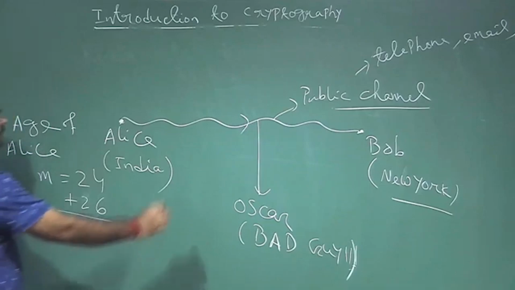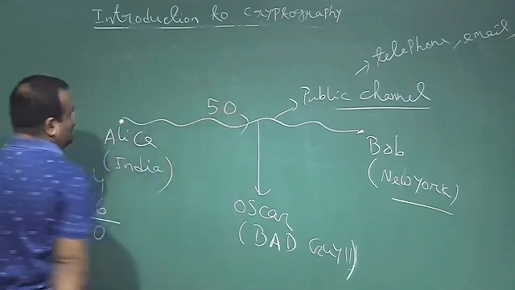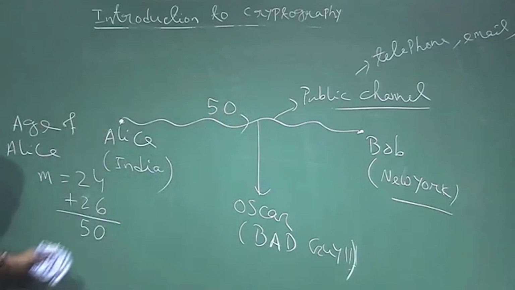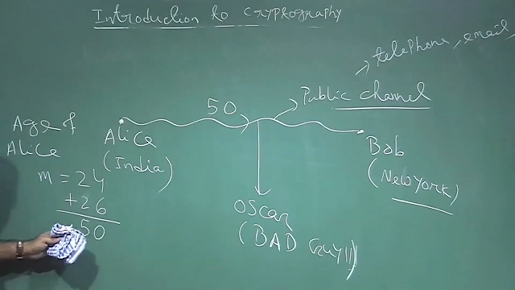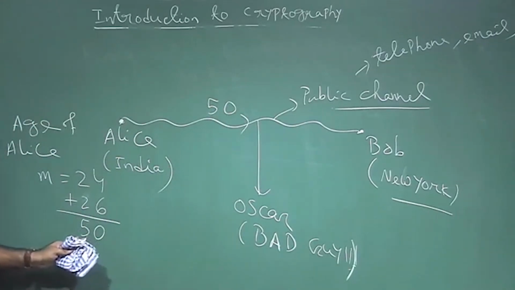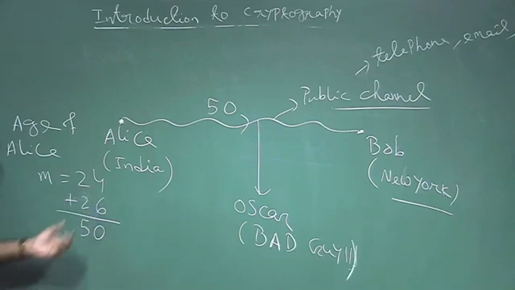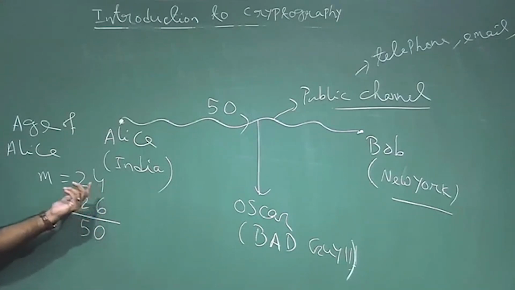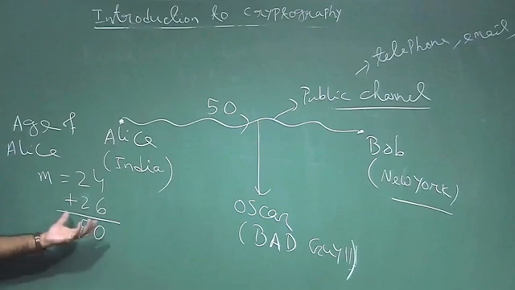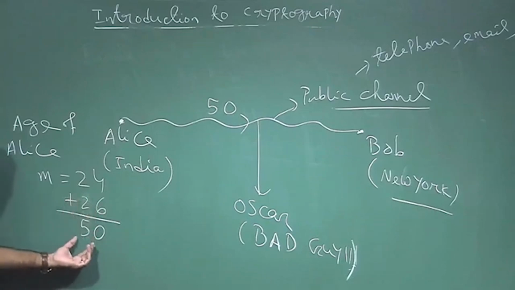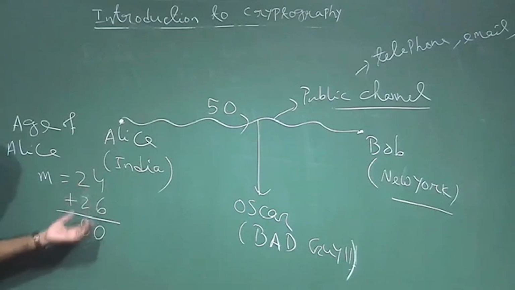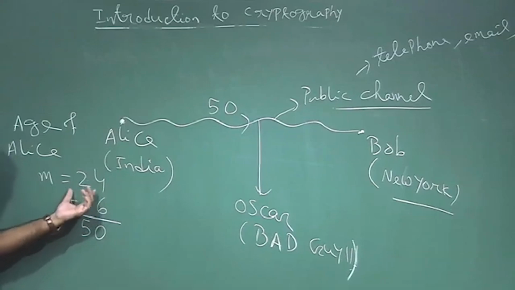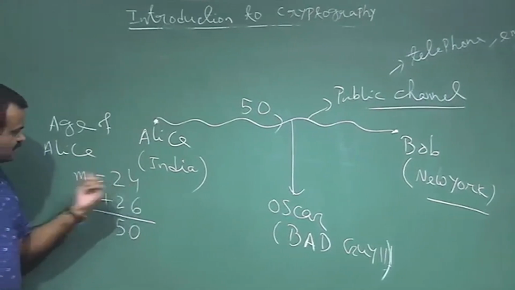Now Alice sends 50 over this public channel. 50 is not Alice's original age. Alice's original age is 24, but Alice added 26 and got 50. Alice could also multiply by 3, but this way Alice is hiding the original information.